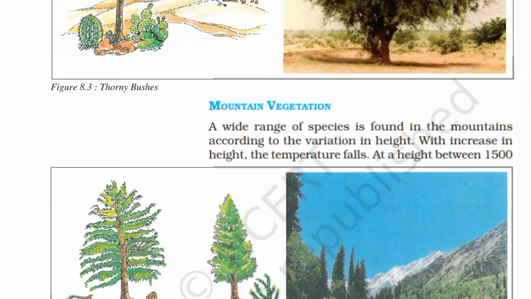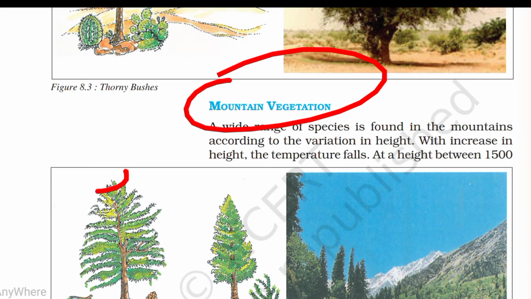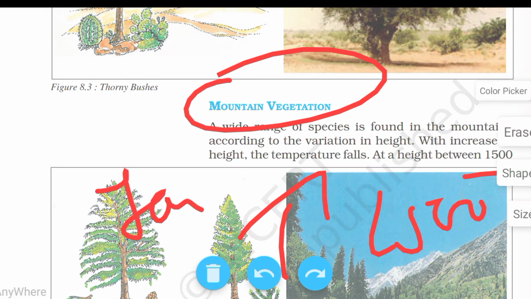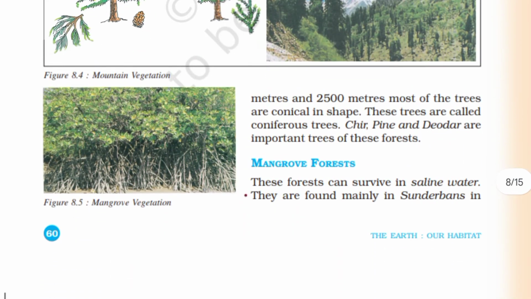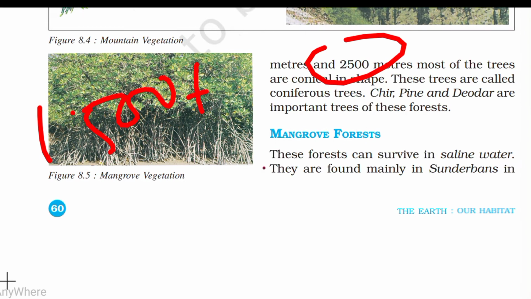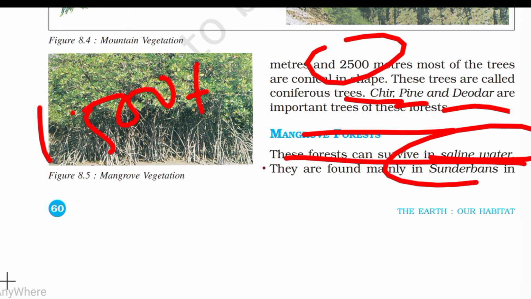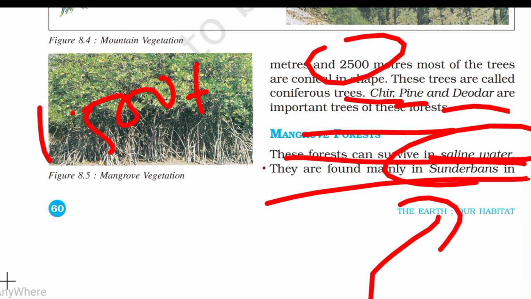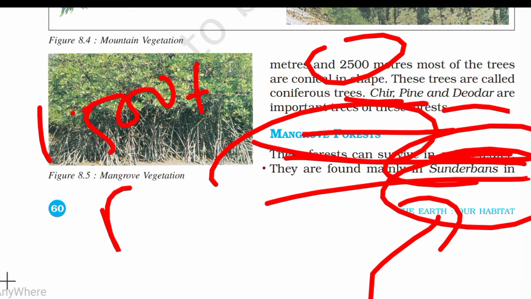Then next is mountain vegetation. Mountain vegetation is found in special areas like Jammu Kashmir and Manali, at a height of 1500 to 2500 meters. It's a cold area. The most important trees are chir, pine, deodar, and other important forest trees. Then mangrove forest. Mangrove forest survives in saline water. It's mainly found in the Sundarbans. Sundarbans is the place where mangrove forest is found, and it is the largest forest in Bangladesh.